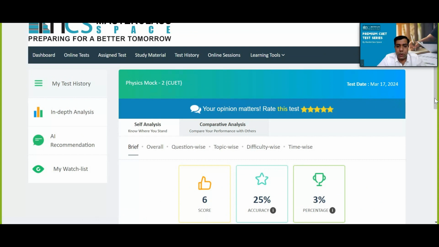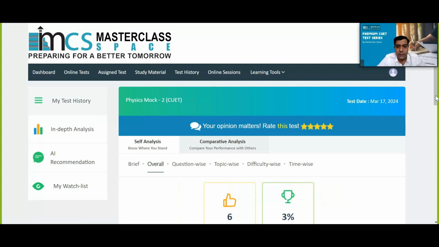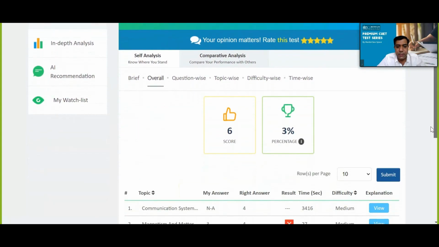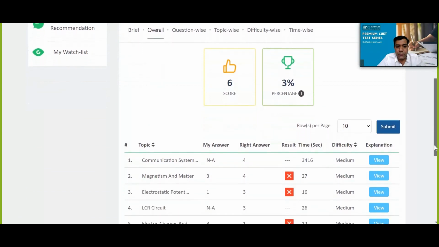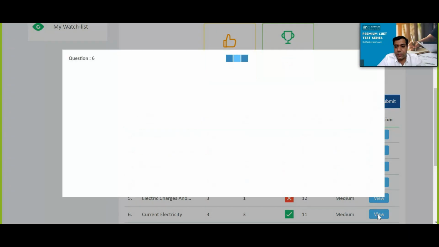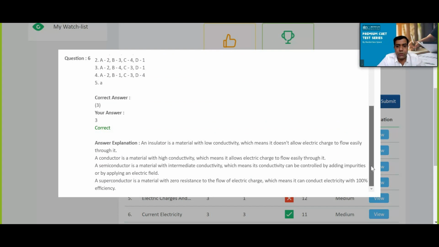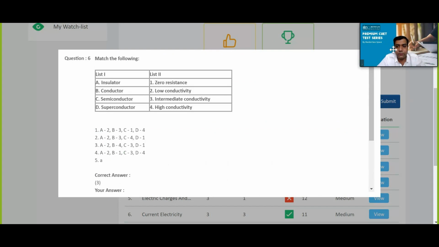Now in the overall analysis, if I click here, I will be given something else. 6 is my score, 3%, and what I'm scoring in different topics, which one is correct, which one I have got wrong, you can see here. And if I have to see question 6 in the topic current electricity, I have got this correct. I have to see the explanation. Once I click view, I'll be able to see the explanation of this one. So the solution is also given for each question.